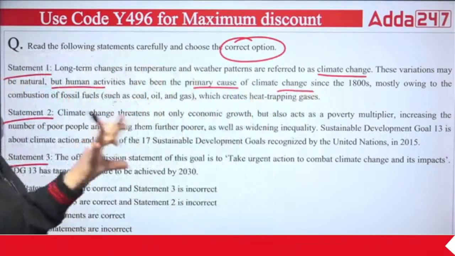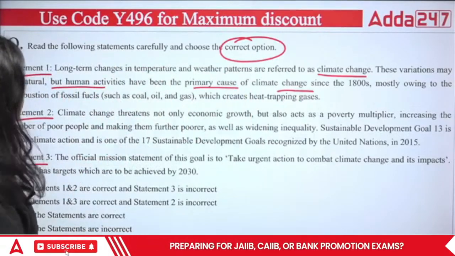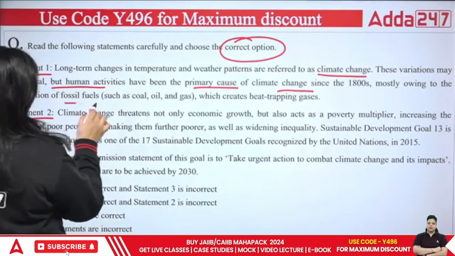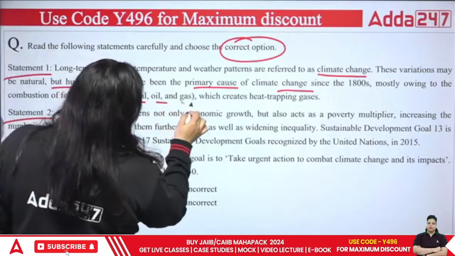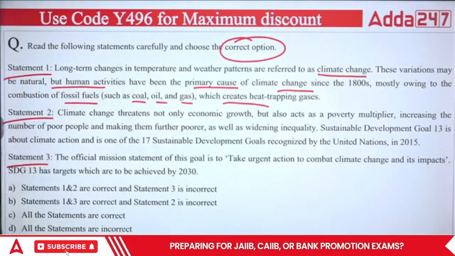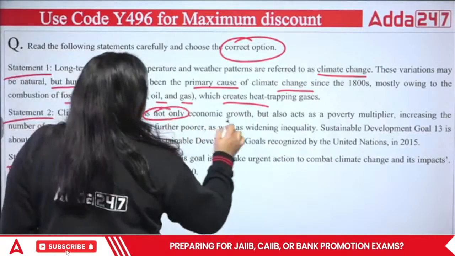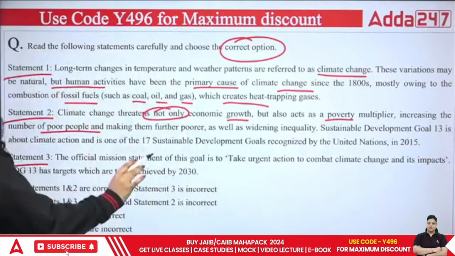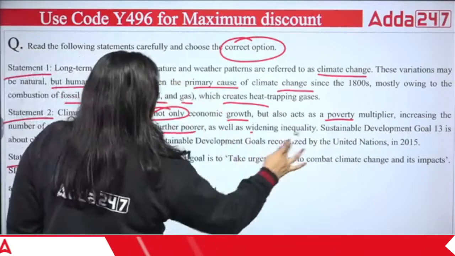We are the reason of climate change, mostly owing to the combustion of fossil fuels such as coal, oil, gas, which create heat trapping gases. Climate change threatens not only economic growth but also acts as a poverty multiplier, increasing the number of poor people, making them further poorer as well as widening inequality.